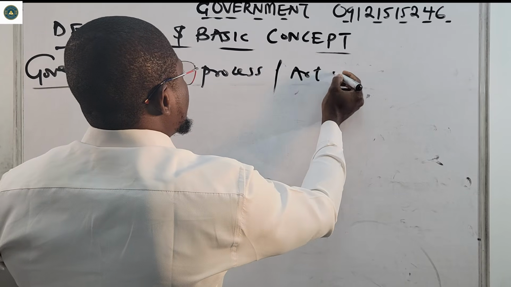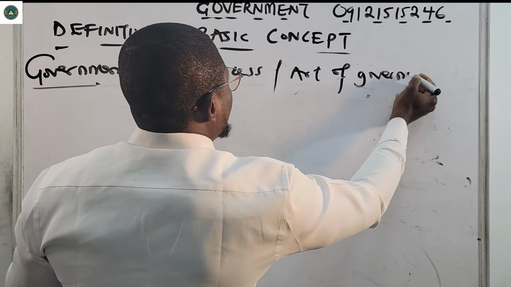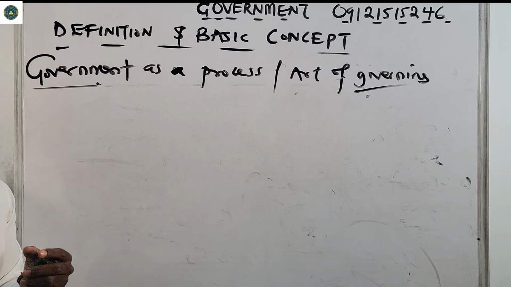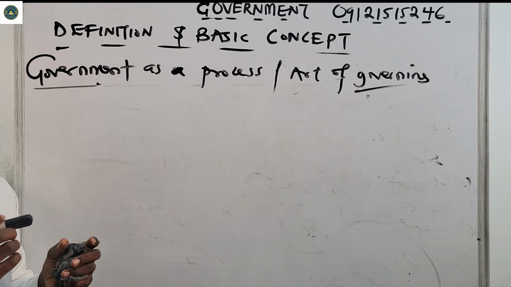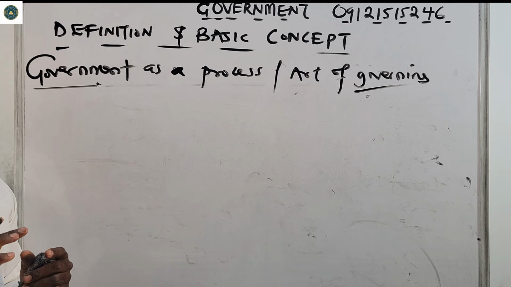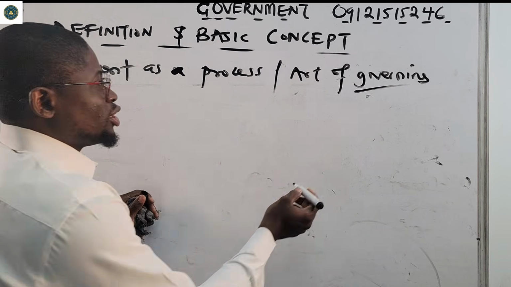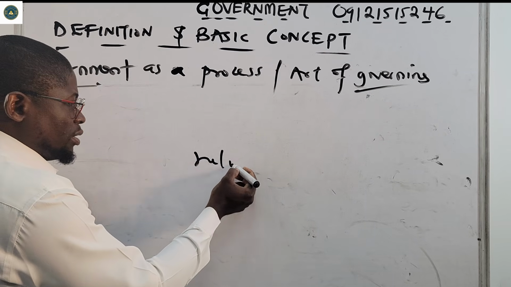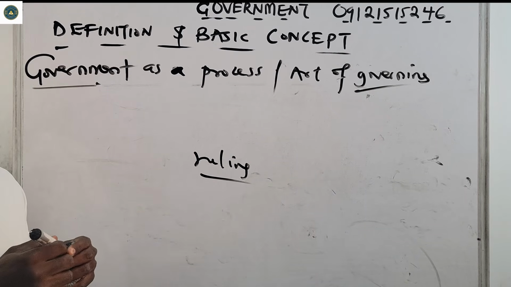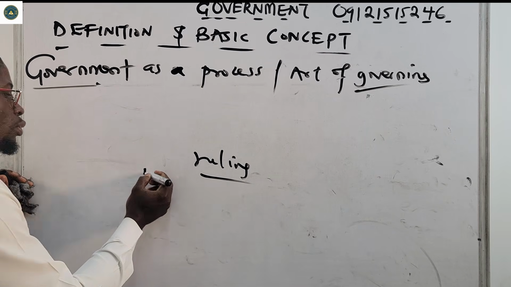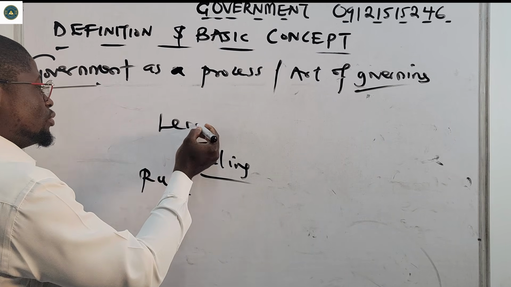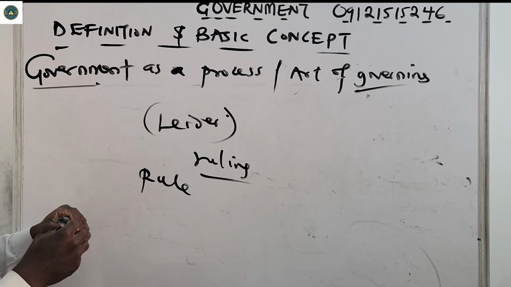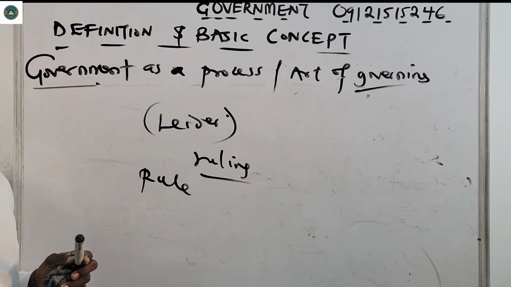Since there's already governing here, it makes this even easier. It talks about governance, about ruling: the way our leaders rule, and apart from ruling, take care of the people. That's what is known as government as a process or art of governing.